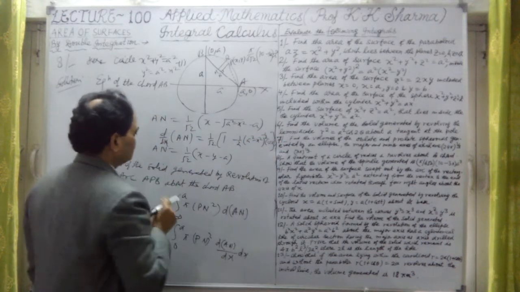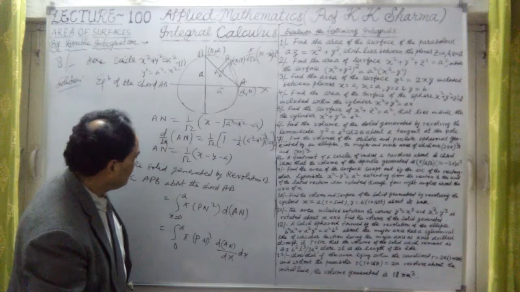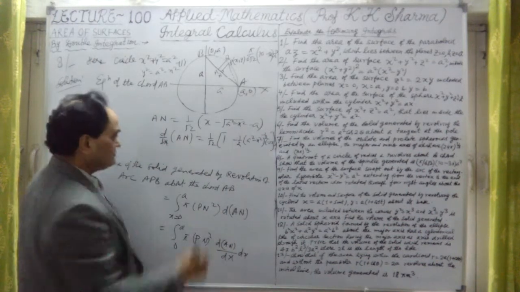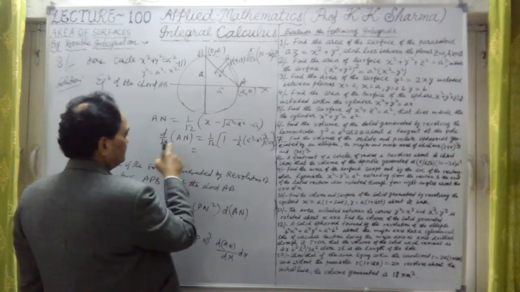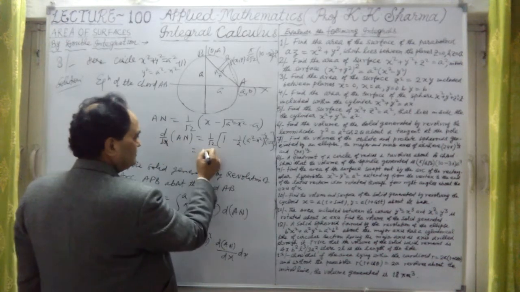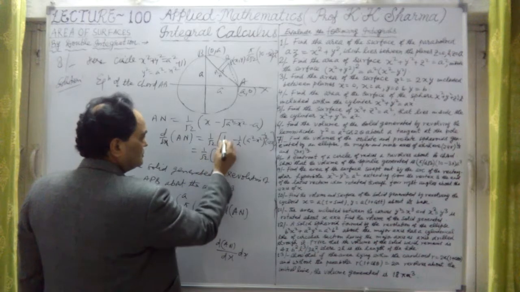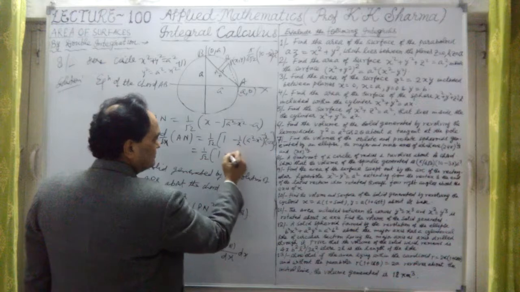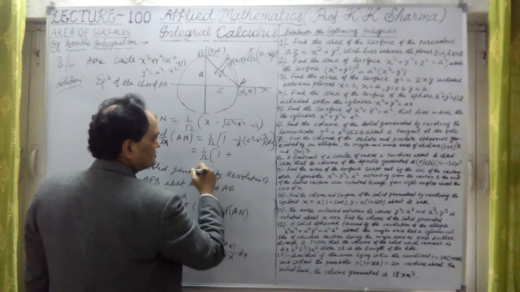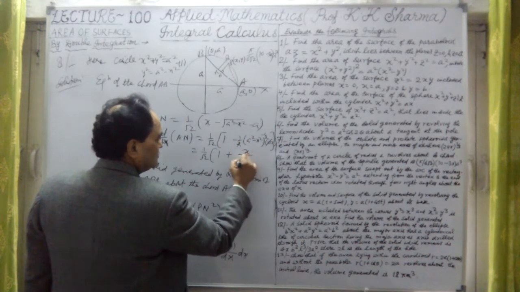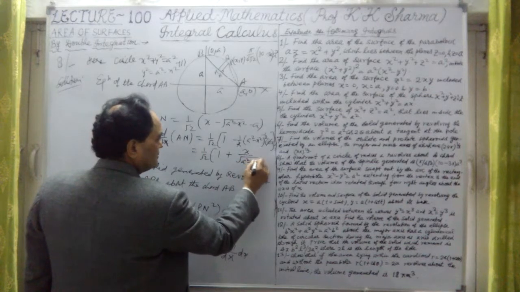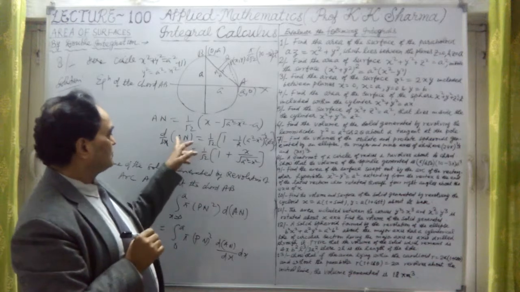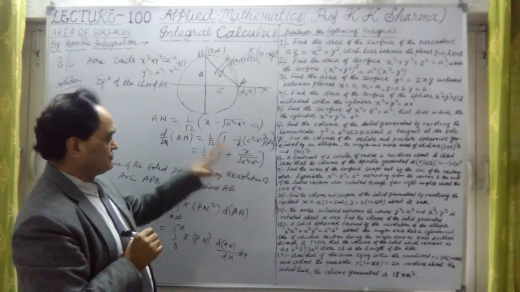So what is the final value of d/dx of an? It is 1/2, x differentiated gives 1, minus minus becomes plus, the 2s cancel out, and it is nothing but x upon under root a square minus x square. This is the value of d/dx of an.